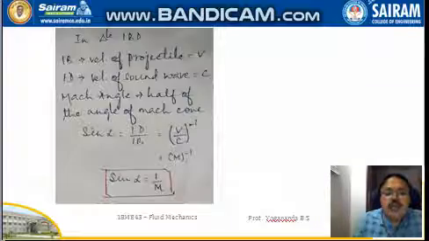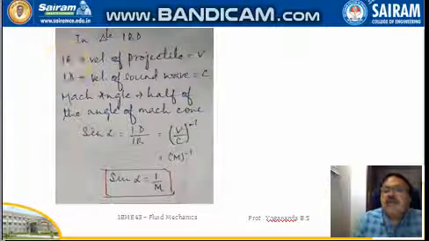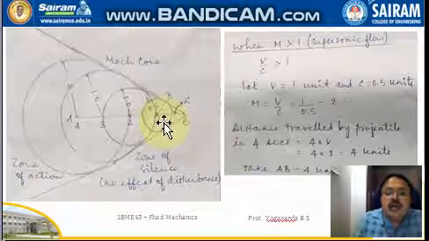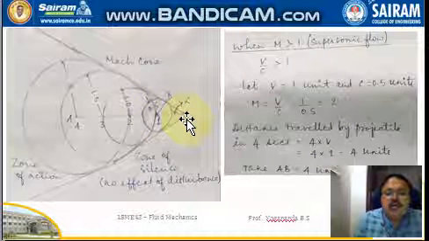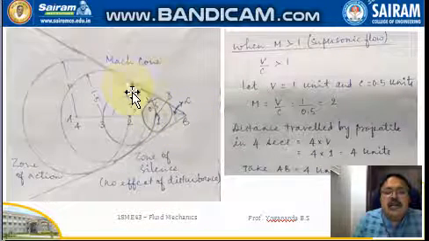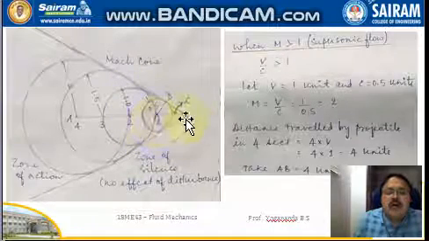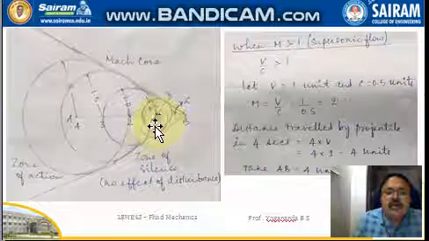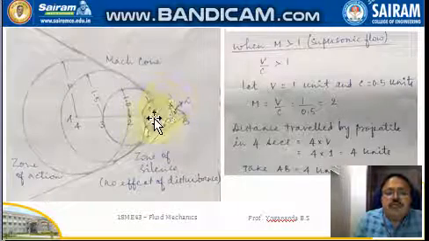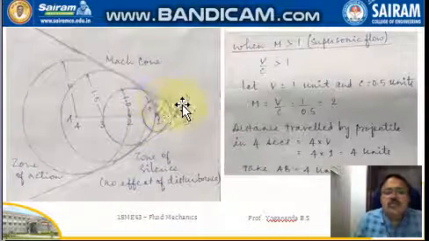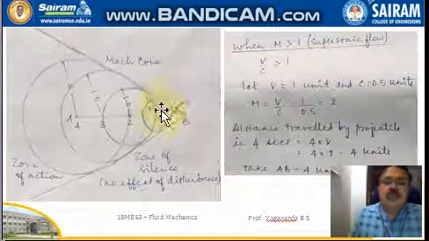If you take 1B as the velocity of your projectile, as your projectile is ahead of my propagated wave, and 1D, the radius of this sound wave circle, represents the velocity of the sound wave.